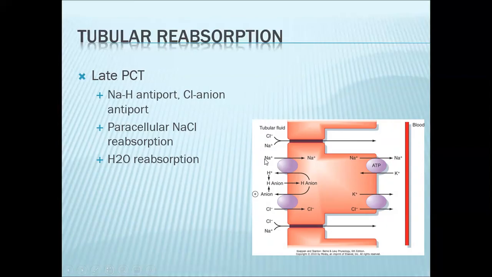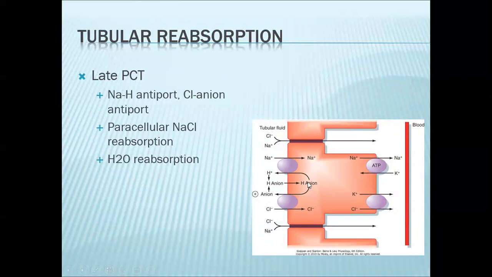That will drive sodium in and hydrogen out. So take note, hydrogen is being secreted here. Once hydrogen is present in the filtrate, it will combine with an anion. Since this anion is neutral now, it can easily enter the cell membrane.